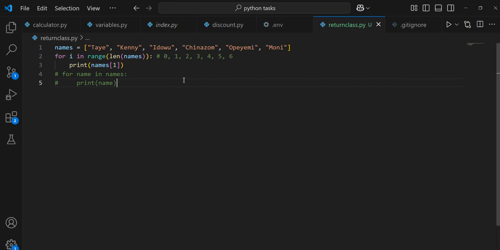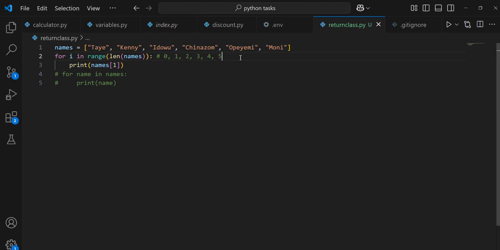Kenny. Okay, just Kenny. You are right, so we see Kenny. But the thing is that we're going to see Kenny 6 times. Do we understand? i will first be the first value here. How many items do we have in names? 1, 2, 3, 4, 5, 6. So len(names) is 6, and range gives 0 to 5.